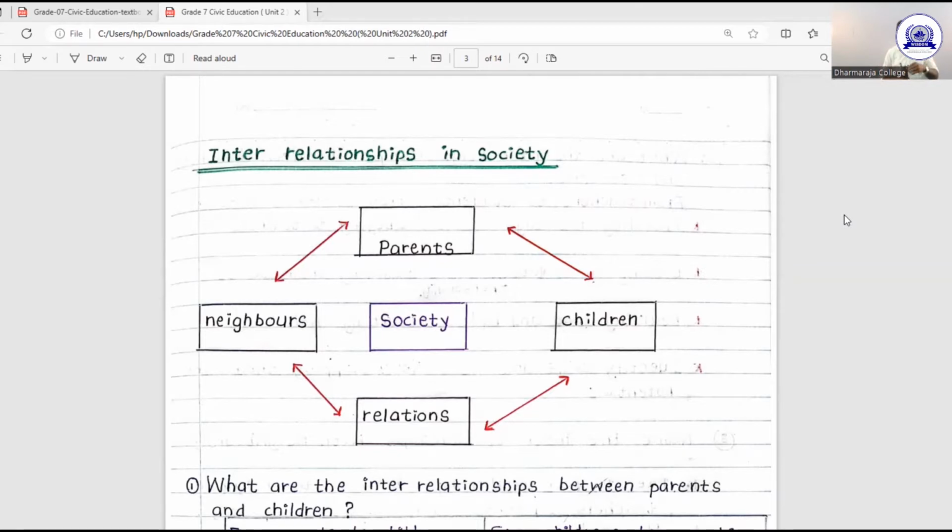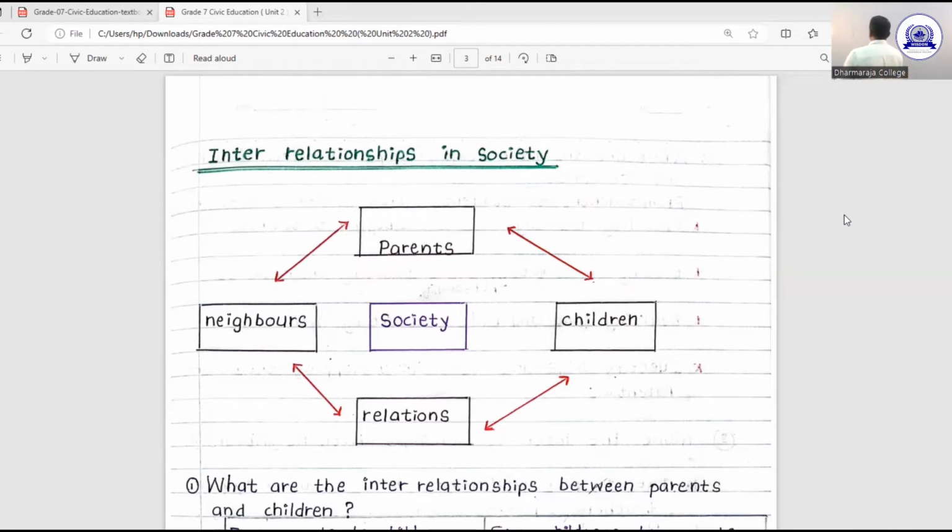So we can say all members have very close contacts. Such a very close combination is called interrelationships.